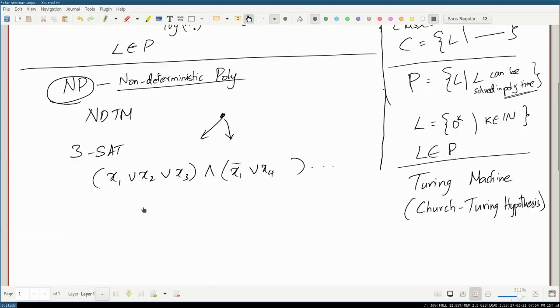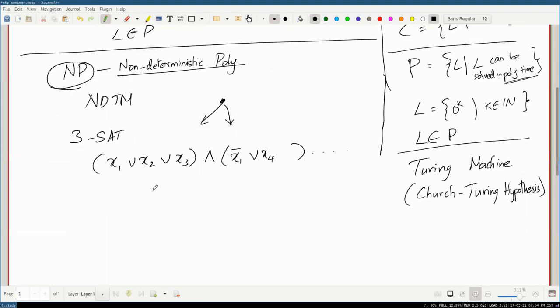And if you want to solve this using a normal Turing machine or a normal computer, we don't yet know any algorithm that can do this efficiently in polynomial time. We have exponential and slightly, I think, quasi-polynomial algorithms, but there is no polynomial algorithm to solve this that has been discovered yet.